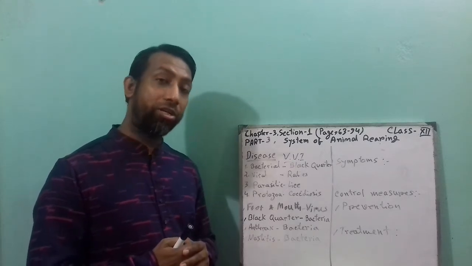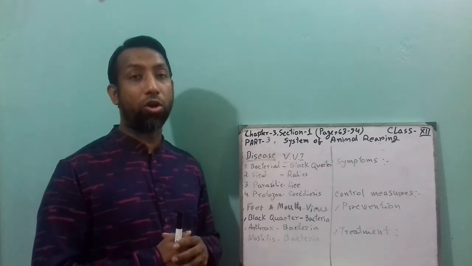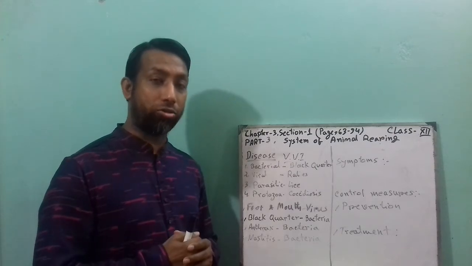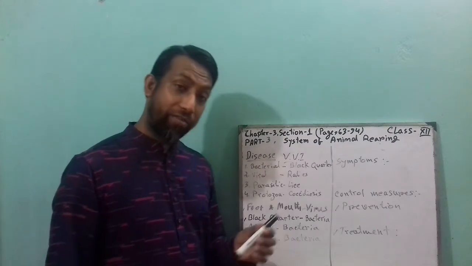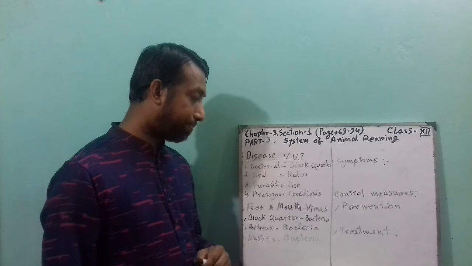And in severe condition, immediately contact a vet doctor or animal doctor, which is called a veterinary doctor. So this is the foot and mouth disease. It is very very important.